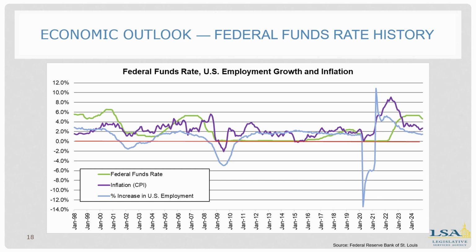This slide looks at the federal funds rate in comparison to inflation, or CPI, in purple, and percent increase in U.S. employment in blue. Federal funds rate is in green. And from 2009 through 2015, you can see that the federal funds rate was near zero. That's probably not going to happen anytime soon. For the most part, these have moved in tandem the last 25 years. On the right side, as we get closer to today, you can see where the federal funds rate is getting closer to where CPI and the percent increase in U.S. employment are.